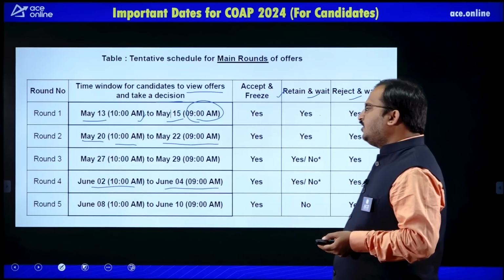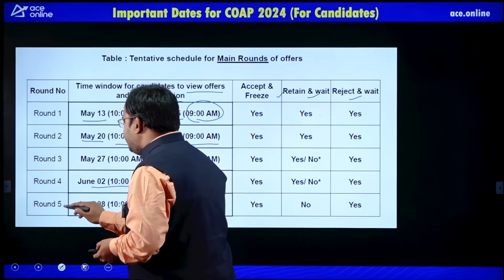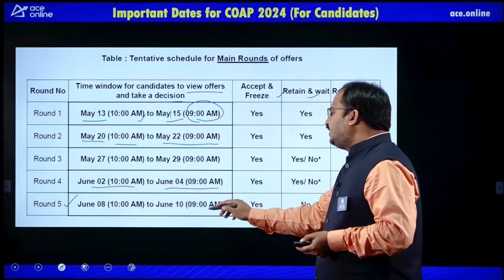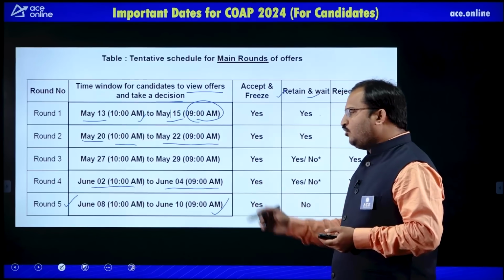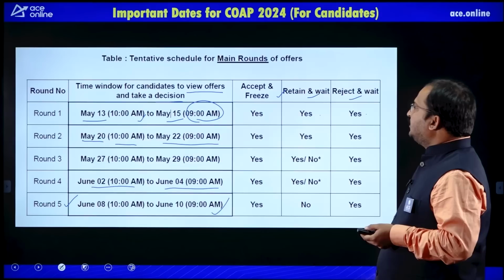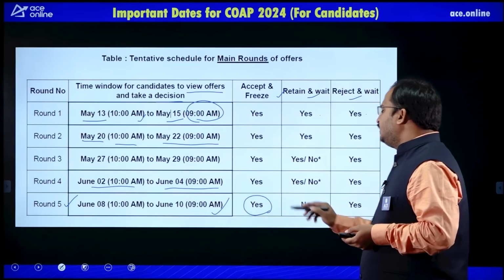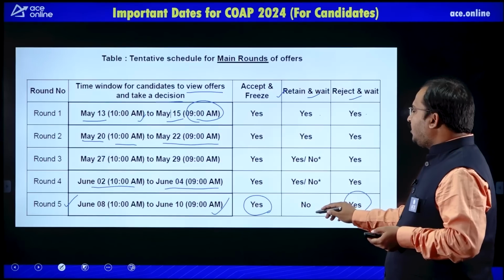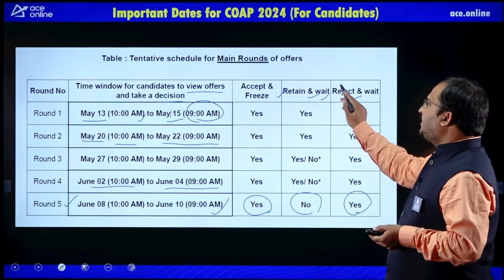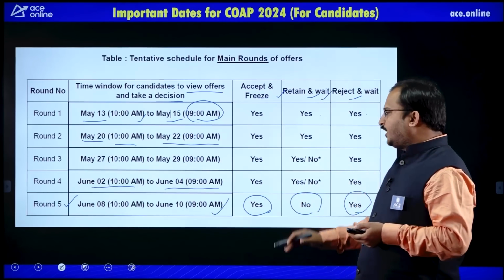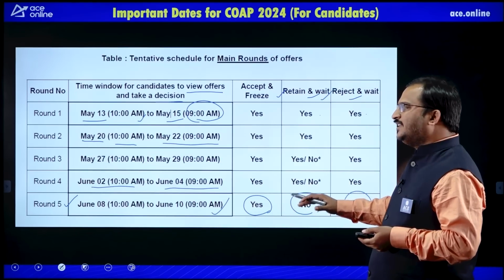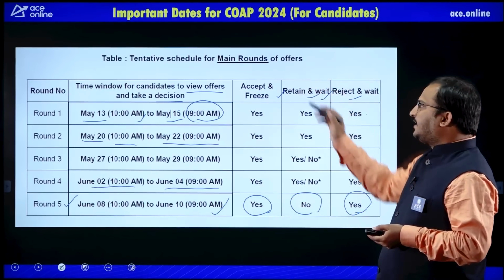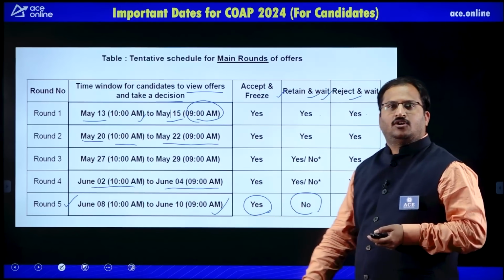But in round 5, if you see here carefully, this is the decisive round, June 8th 10 am to June 10th 9 am. So these are round 5 dates and timings. Here you have only two options: one is accept and freeze, the second one is reject and wait. So you will not have the option of retain and wait here, dear students. Try to remember that round 5 is the decisive round. You will only have a yes or no option, accept and freeze or reject and wait.